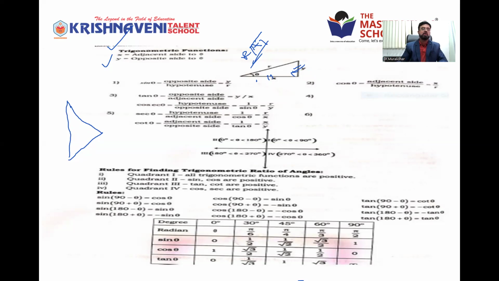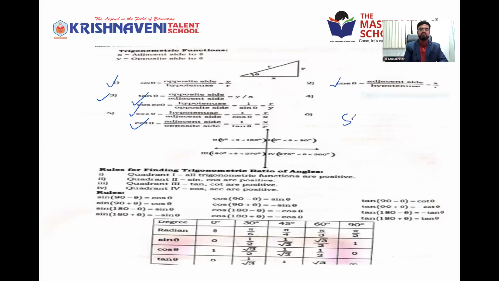So you have to consider these three: very important, X, Y, and R. X is the adjacent side and Y is the opposite side, all with respect to the angle theta. So the trigonometric functions are sine theta, cos theta, tan theta, cosecant theta, secant theta, and cot theta. These are the trigonometric functions which are defined with the help of the right angle triangle.